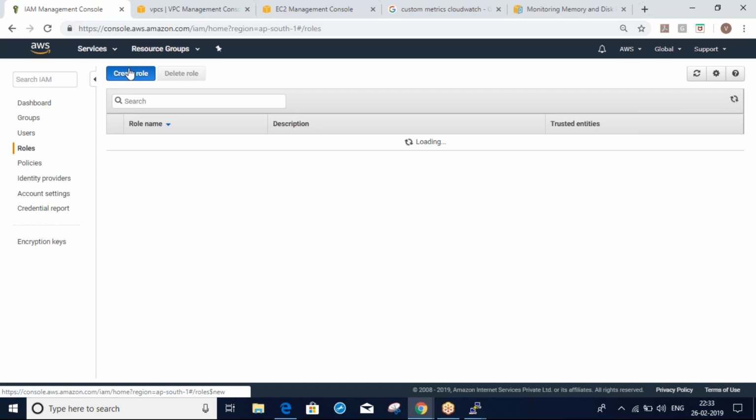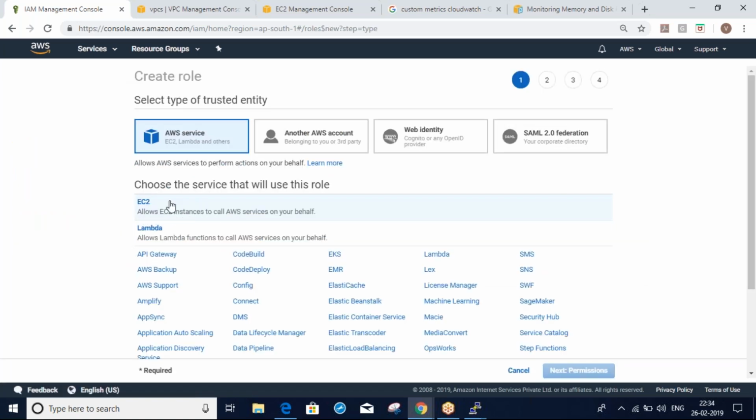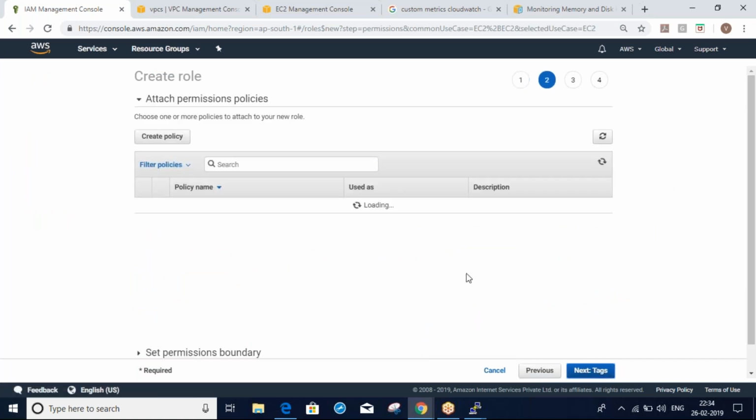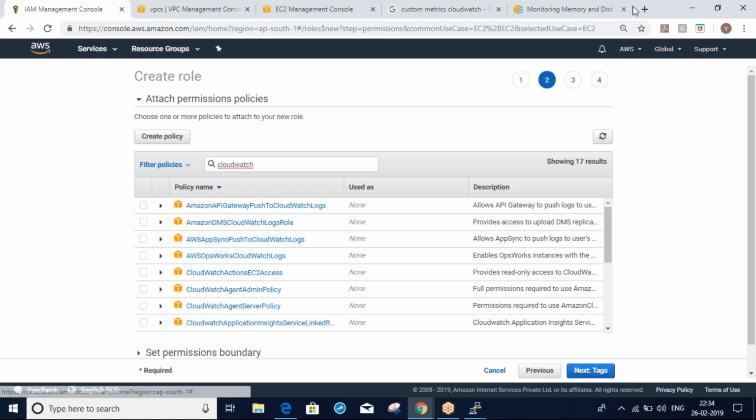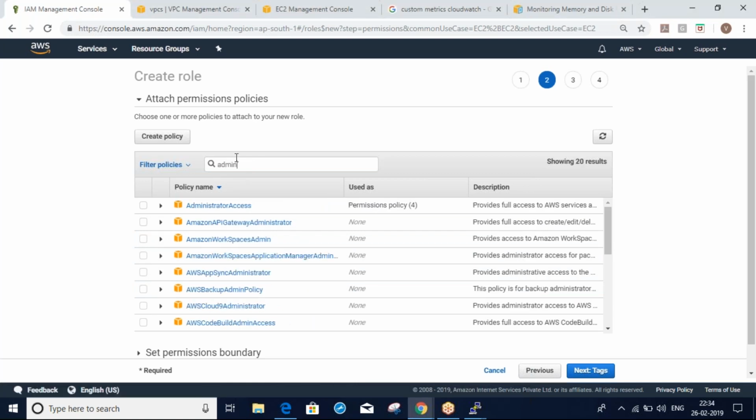Here select EC2, allow EC2 instances. Next, permissions. Here you can give the CloudWatch permissions, like CloudWatch full access. Otherwise, you can use admin also. Whatever you want, admin or only CloudWatch. I am giving admin.